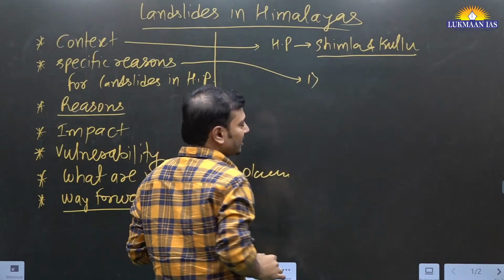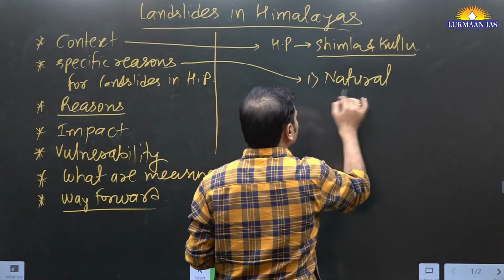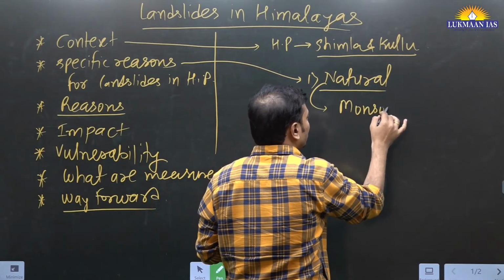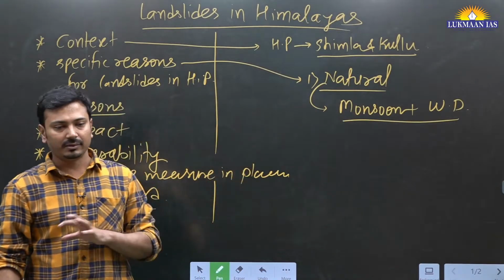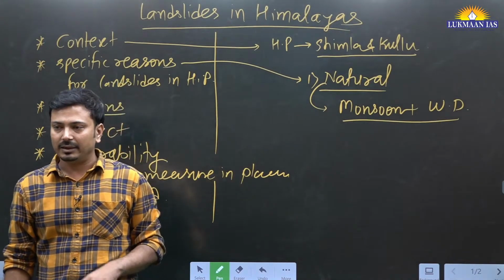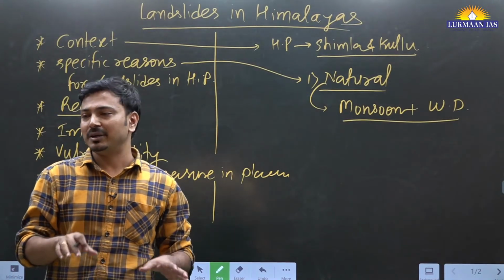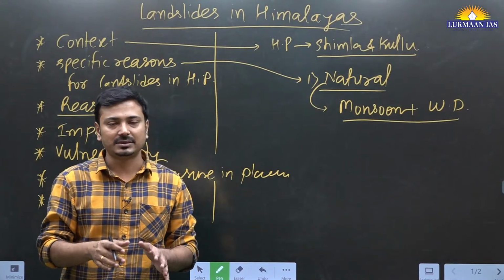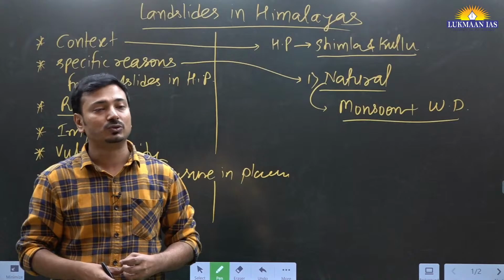So two reasons you can mention. First is the natural reason. Some natural factors have coincided. So the combined effect of monsoon plus western disturbances. Now you may be thinking, we generally know that western disturbance is a winter phenomenon in India, but you should know that rarely it also extends into summer. And this year it extended into summer, and the monsoon effect is that there is more excess rainfall when the area falls under the monsoon trough.